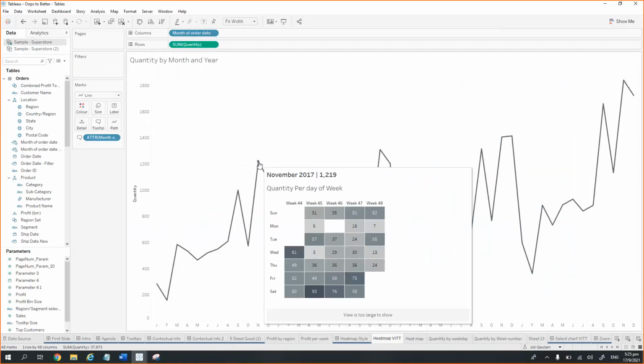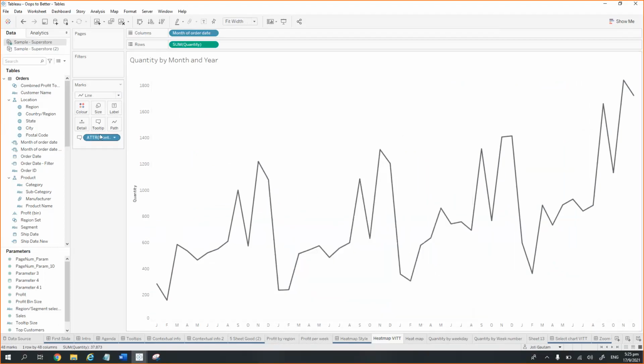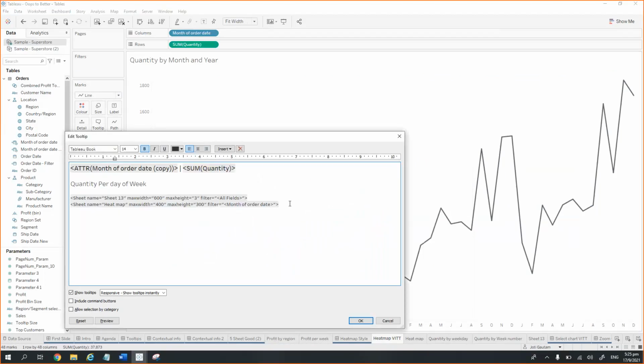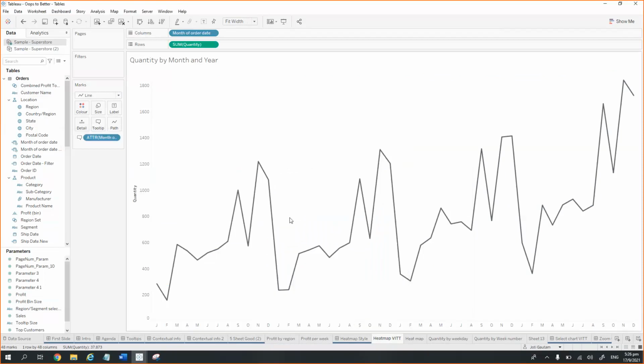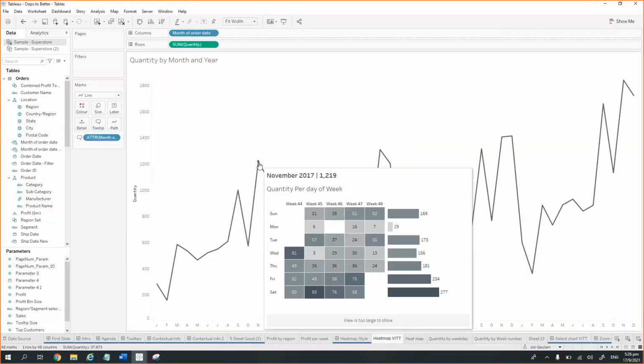So now you can see that it is just a heat map, but the bar charts are not being shown. But if I go here again and add one sheet, I'm not adding the other one. I added the one sheet and it will show me the bar chart which was at the side.